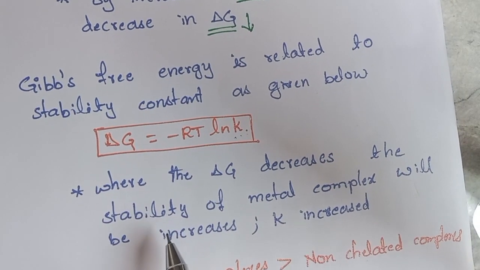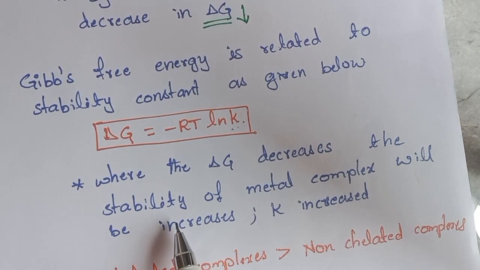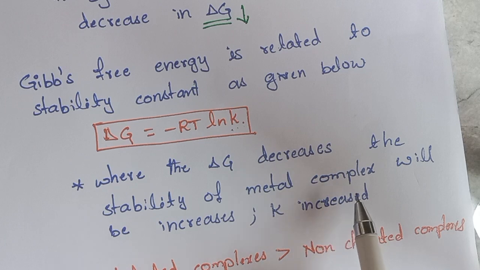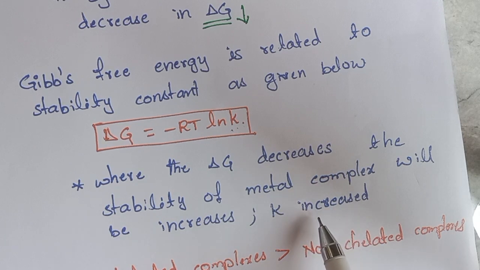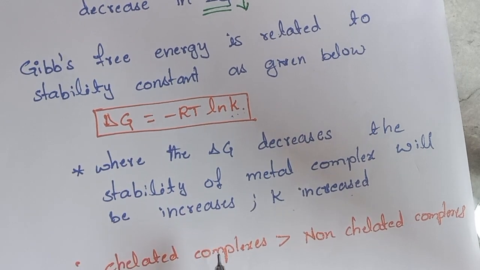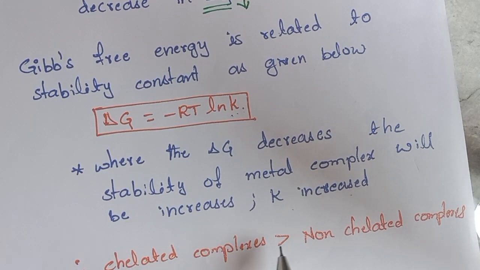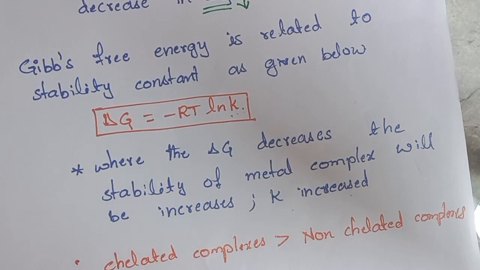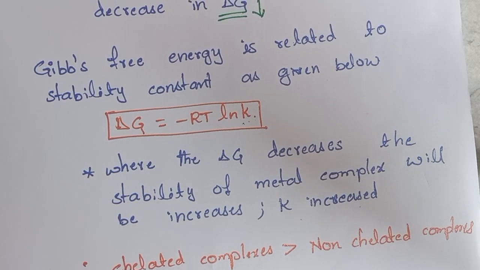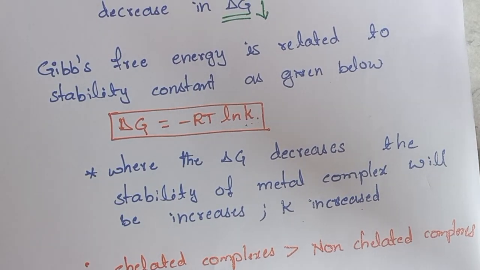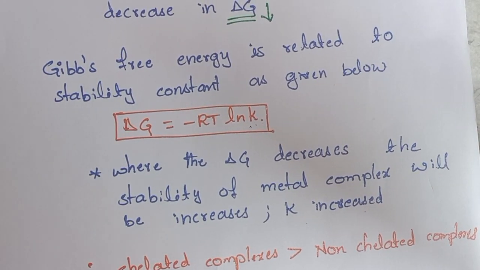So, if the free energy is decreased, the stability of the metal complex will be increased. Therefore, K will be increased. So the chelated complexes are more stable than the non-chelated complexes, by observing the values of equations 1, 2 and 3 with Gibbs free energy and change in entropy values.